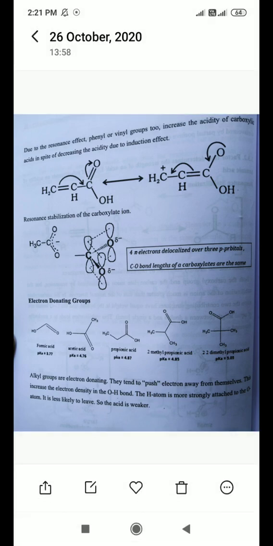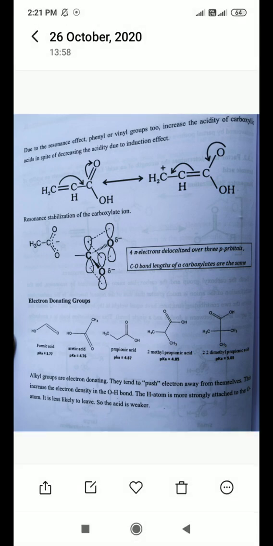This effect is called the positive inductive effect, and this positive effect influences the acidic nature of aromatic acid compounds. So here the acidity of aromatic acids is getting lower. It means the acidity of aromatic acid decreases when the positive inductive effect happens. Okay, this is in the case of aromatic acids.